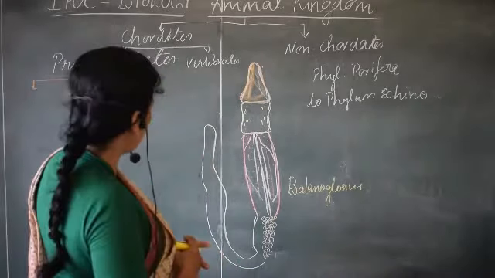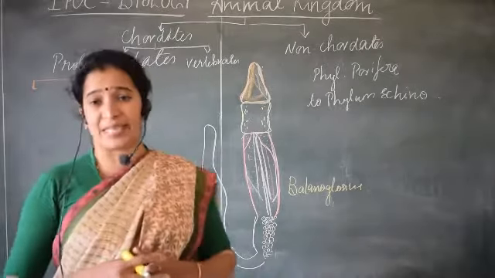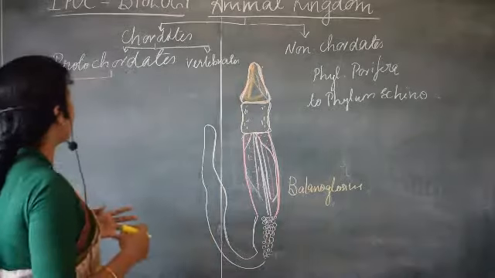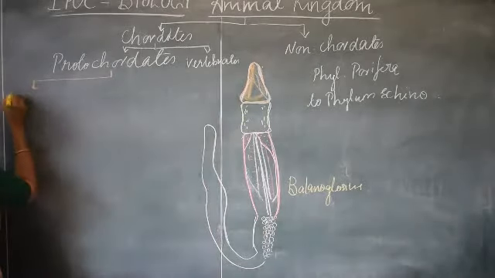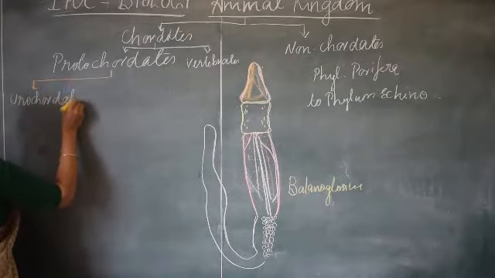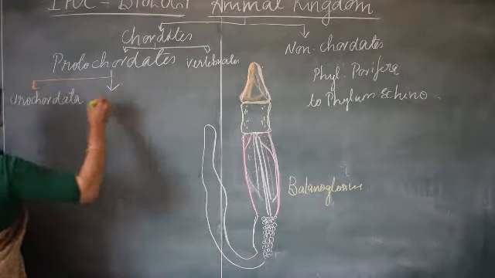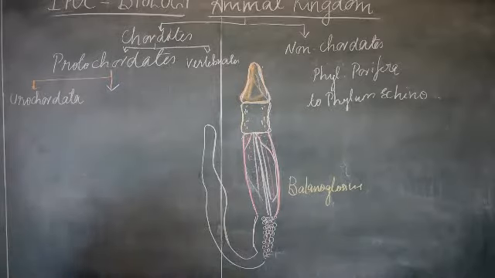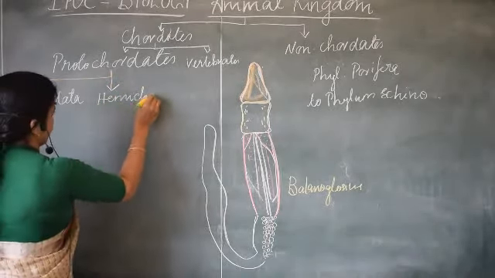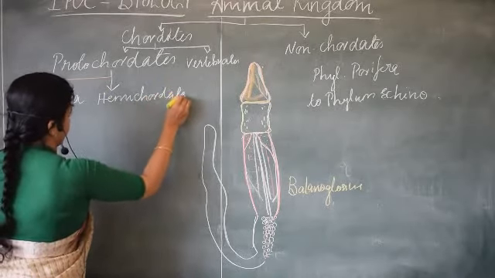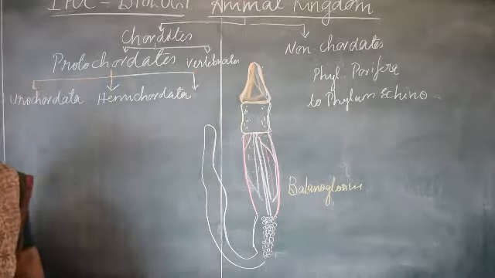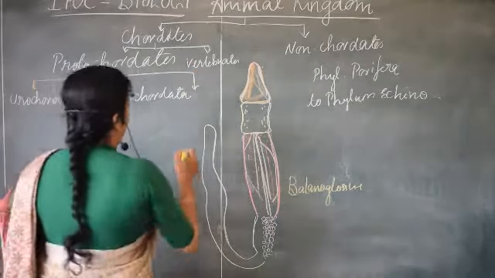The divisions that come under this phylum chordata are: first, Urochordata. The second subphylum is Hemichordata. Then the third type is Cephalochordata.